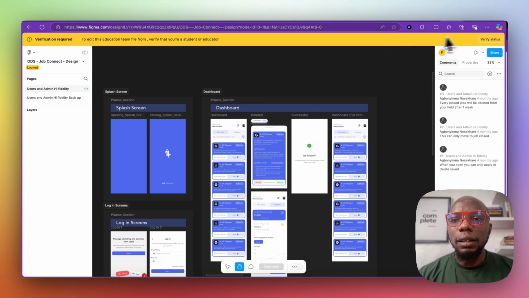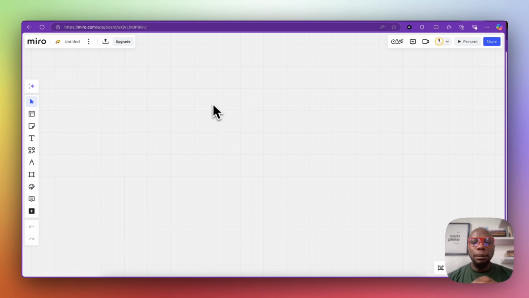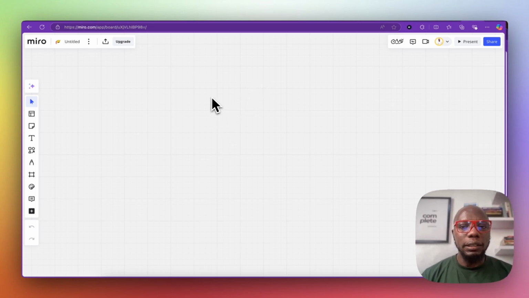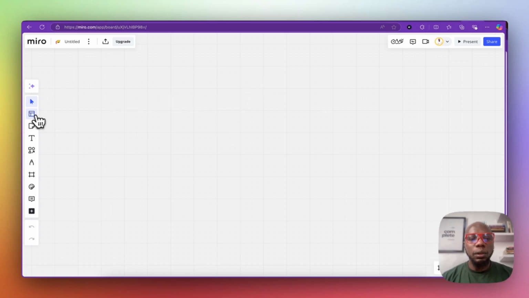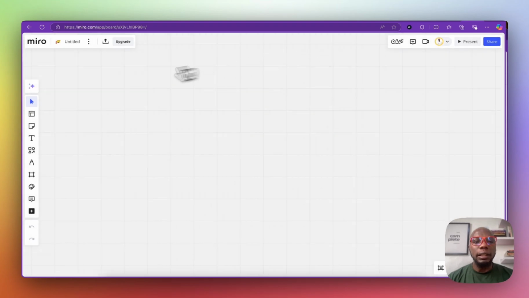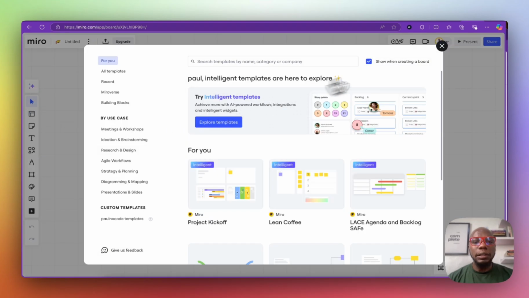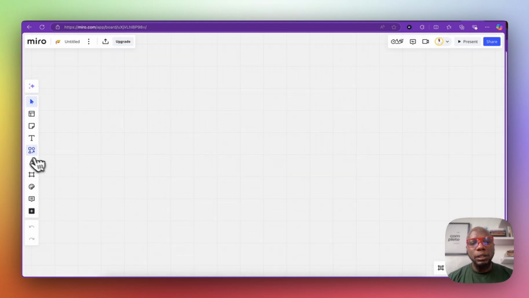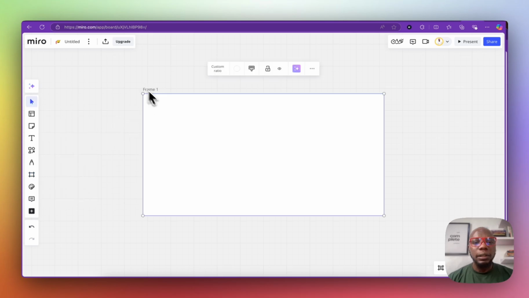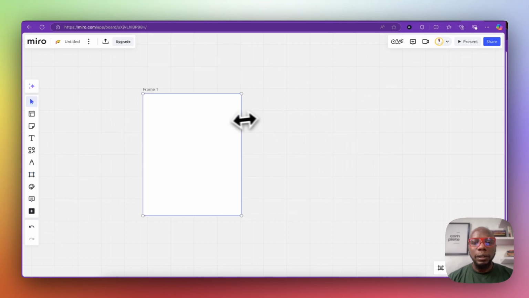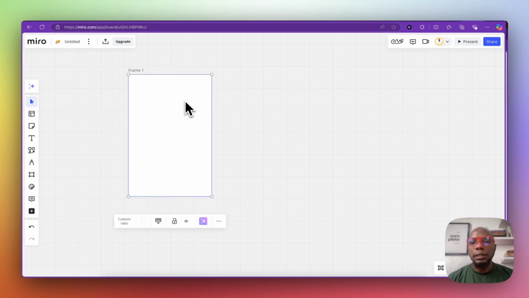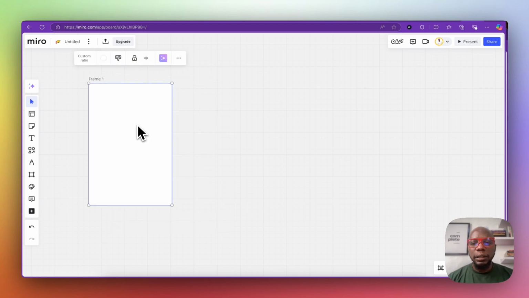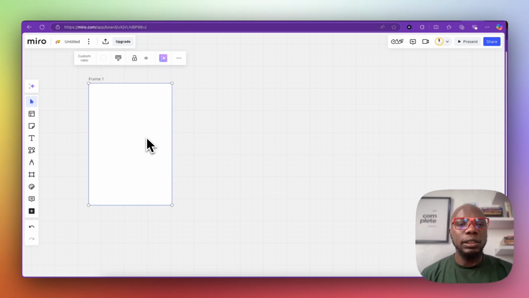Right, so let's start from Miro. I'm going to show you how everything pans together. So normally when you're designing a directory website, you will see that it's majorly going to be block upon block together. So let's say, for example, we're starting with this block. There's a screen here where users get to either authenticate or they just get to see listings.